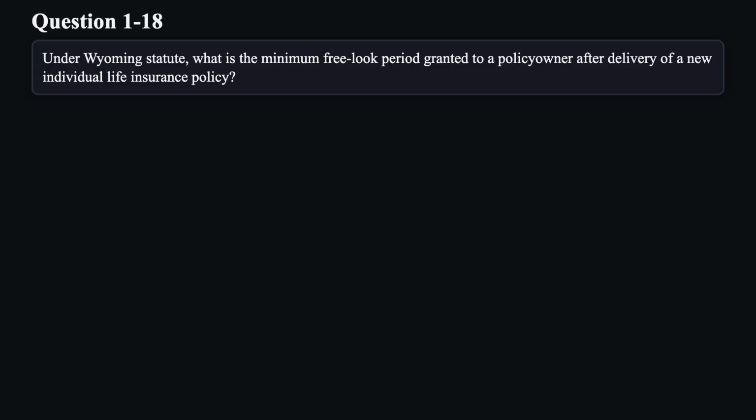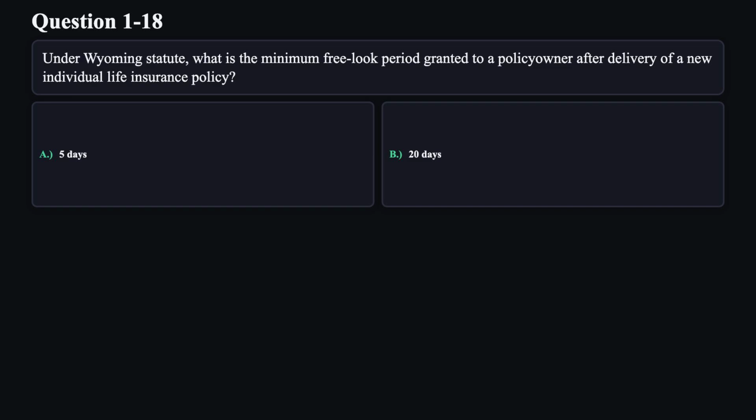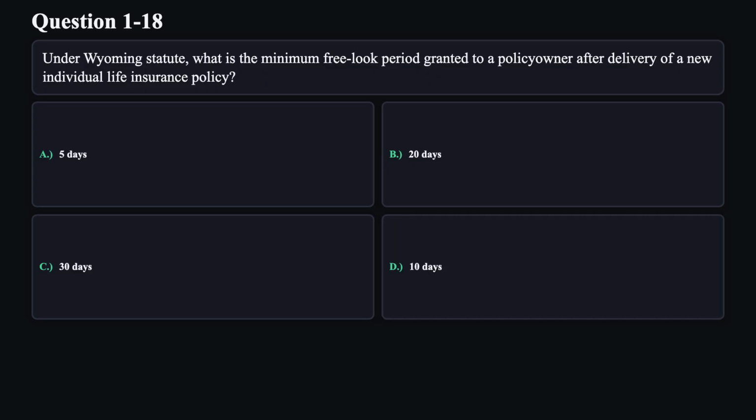Question 18. Under Wyoming statute, what is the minimum free look period granted to a policy owner after delivery of a new individual life insurance policy? A. 5 days. B. 20 days. C. 30 days. D. 10 days.